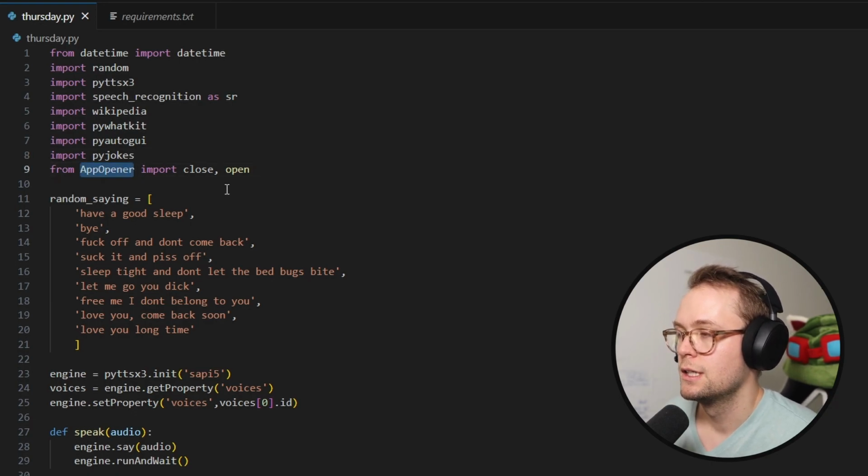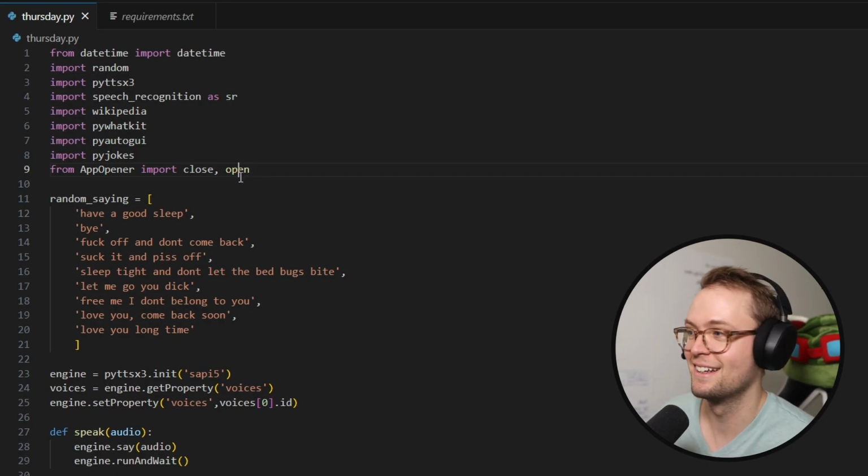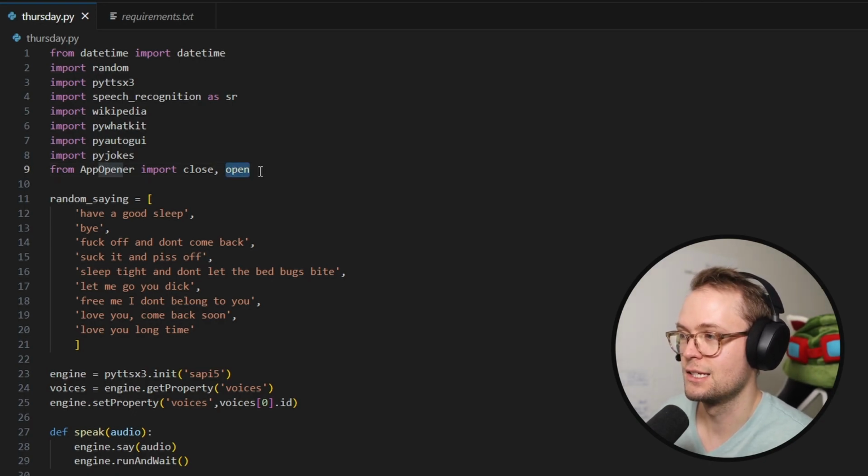App Opener is an interesting one, actually. I hadn't heard of this before, but it will basically allow you to open any kind of app with minimal effort. So that's a good find, Drak. That's a pretty cool one. So in this case, he uses this to open up some things that we'll see later below.